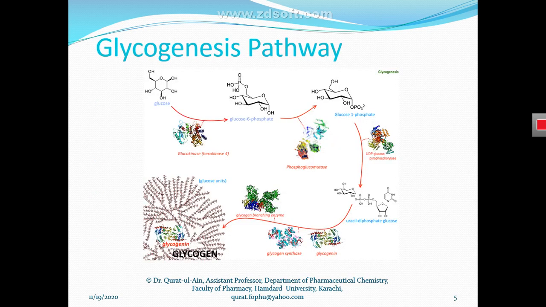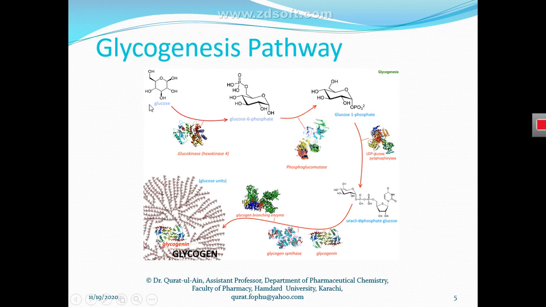This pathway mainly takes place in your liver cell. So in this slide we will see how this process takes place and how this multi-branch structure of glycogen forms from the simplest glucose monomer unit, or monosaccharide.